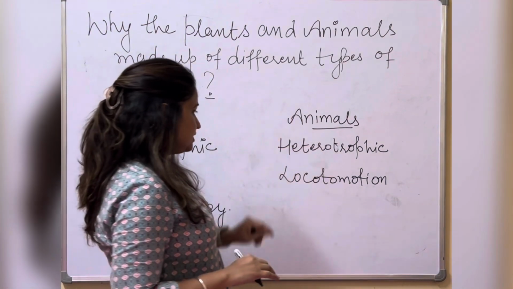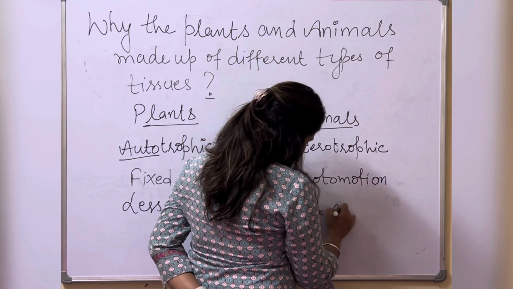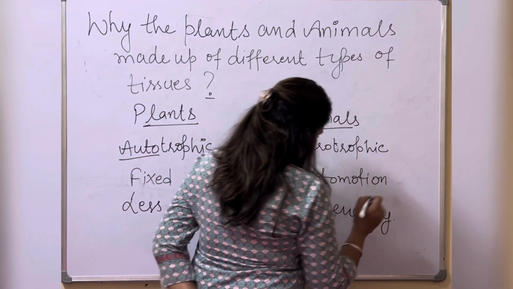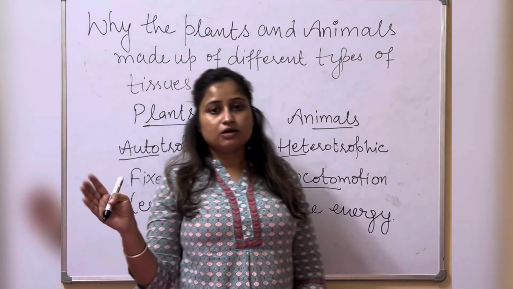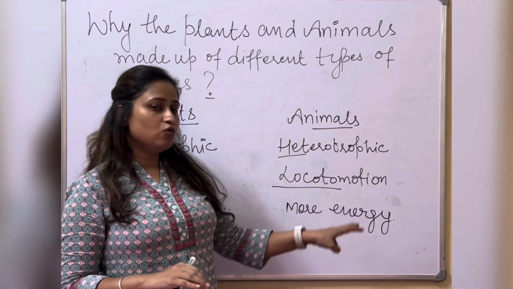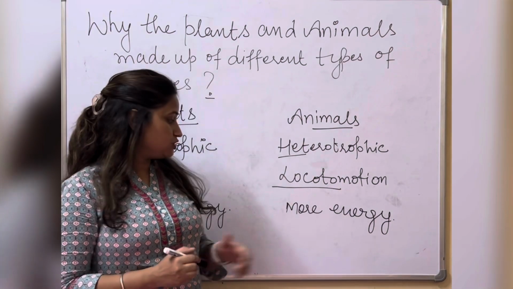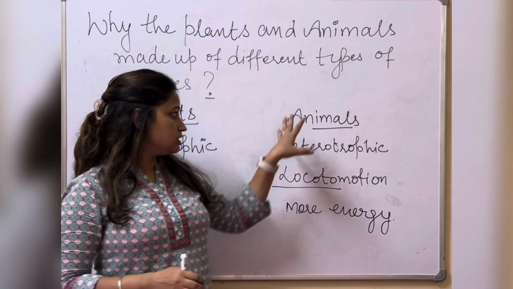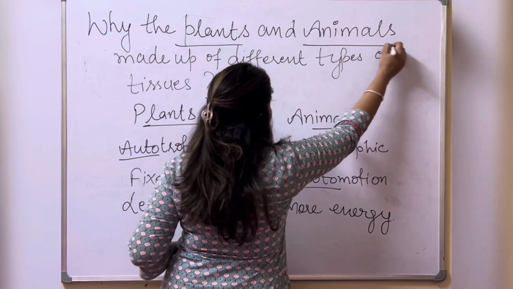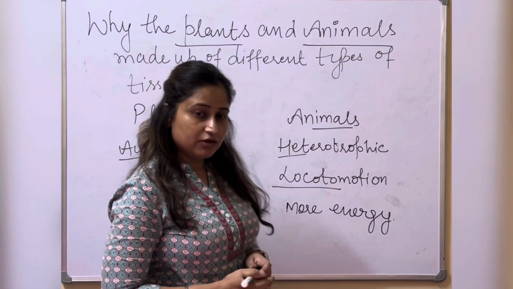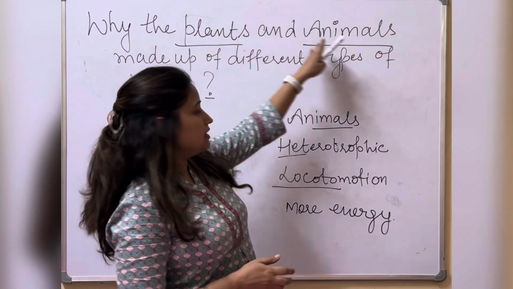Fine. But in the case of animals or human beings, they require more energy as compared to plants. Why? Because they are heterotrophic and they show locomotion. They need to move from one place to another place. So they require more energy, and inside their body more complicated processes are going on which require more energy. Right? So these are the differences because of which plants and animals have different types of tissues. The tissues are very different from each other and they perform different functions inside plants and animals.